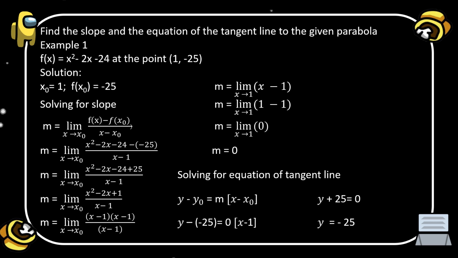So y − (−25) is equal to the slope, which is 0, multiplied by x − 1, where x₀ is 1. Simplify: y − (−25), the result is y + 25. Then 0 multiplied by x − 1, the result is 0. So therefore, the equation of the line is y = −25.